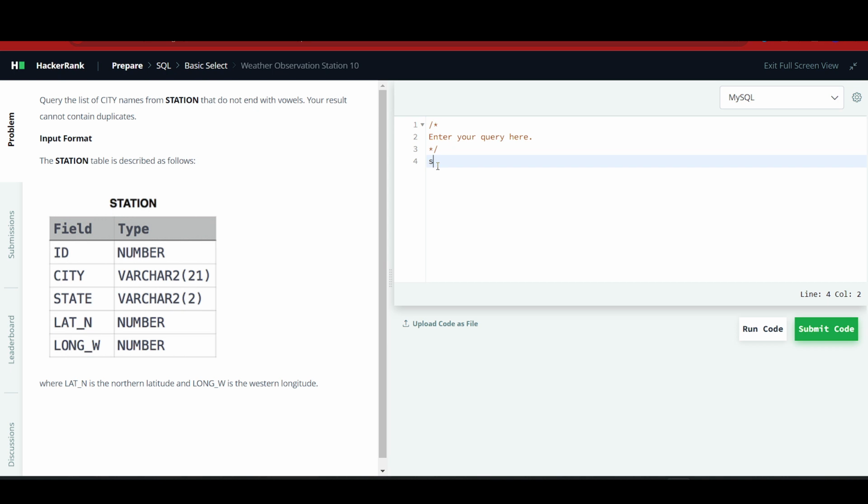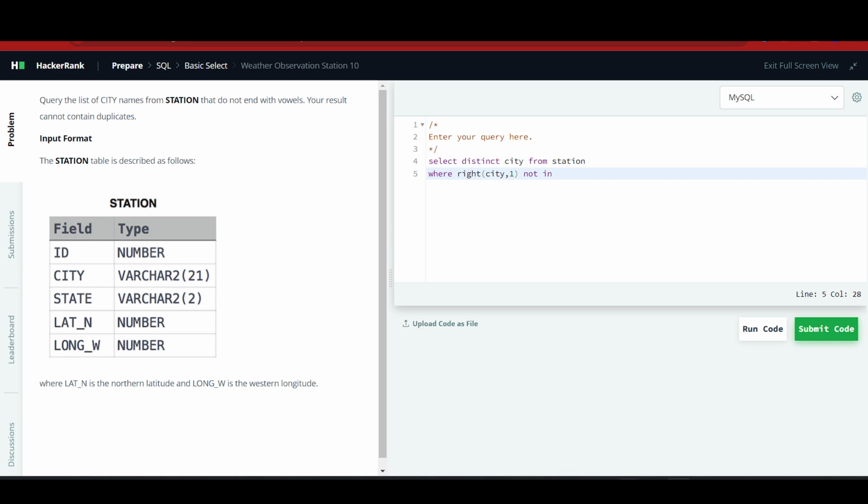So here we can write SELECT DISTINCT city FROM station WHERE RIGHT(city, 1) NOT IN, it should not end with a vowel.